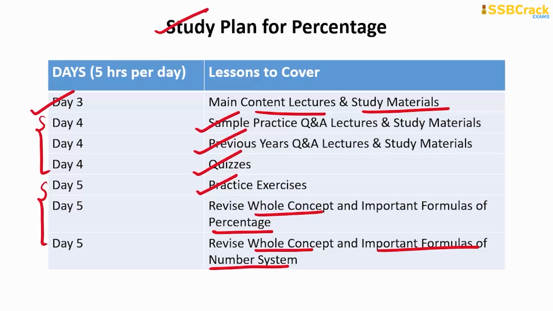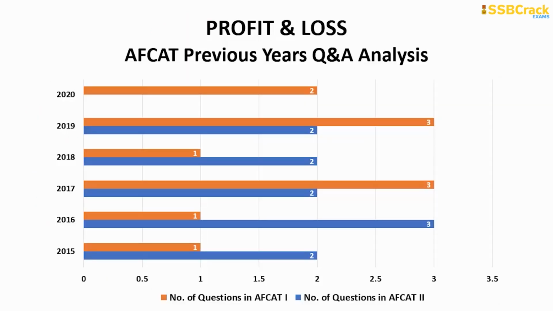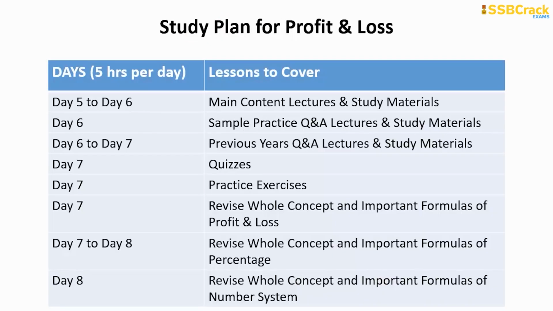Now moving on to the next topic, which is profit and loss. The maximum number of questions from profit and loss was 3, which came thrice, and the minimum was 1 only. So in your upcoming AFCAT exam, you can expect around 1 to 3 questions from profit and loss. Now moving on to the study plan of profit and loss.